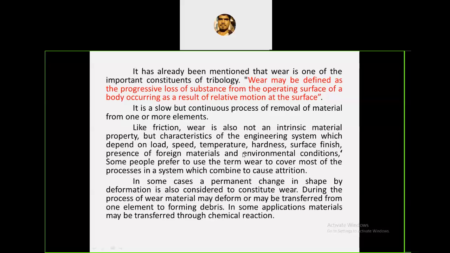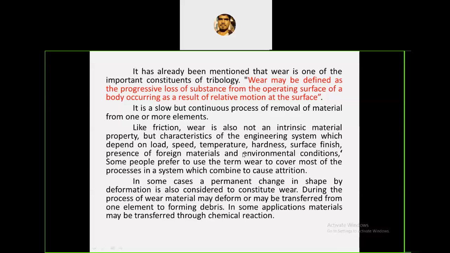Next, surface finish. Can you agree? If the surface finish has more waviness, what happens? More wear. If it is a smooth and fine finish, what happens? Wear reduces. This is what we discussed in our earlier chapter, surface engineering. We discussed what happens with surface roughness. If it is smooth, it will directly contribute to the wear properties.